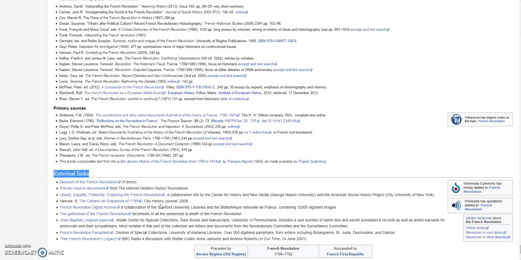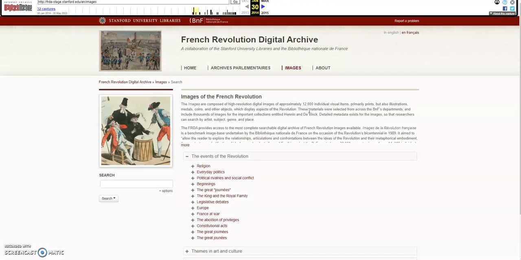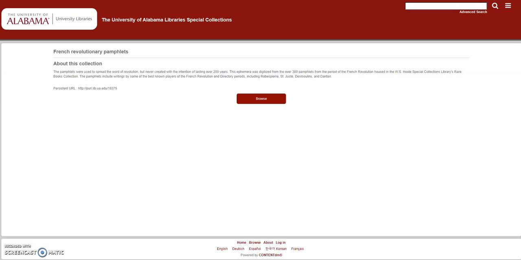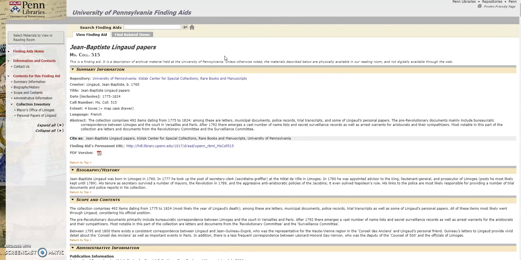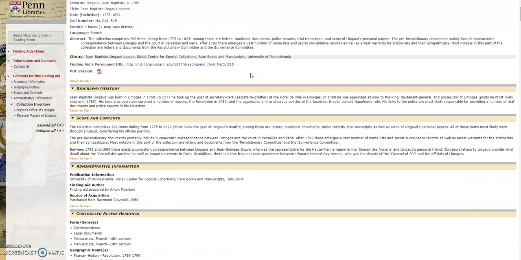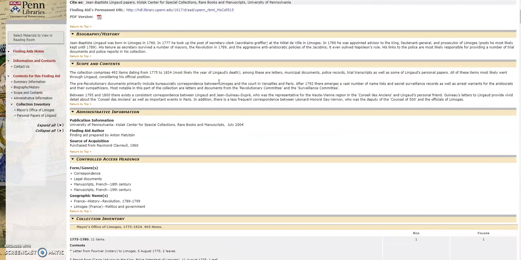Now, if you go back to that page, we'll also see that there are some other materials on here from places like Stanford University, from the University of Pennsylvania, and even from the University of Alabama. So all of those are special collections and digital archives that house primary sources that are related to the French Revolution. So if we were to click on any of those, we would be sent to places like the French Revolution Digital Archive housed at Stanford University Libraries, or the collection at the University of Alabama, or to the Jean-Baptiste papers at the University of Pennsylvania. And from there, we can figure out what's available to us digitally, and if we're local, what we can go check out in those archives.